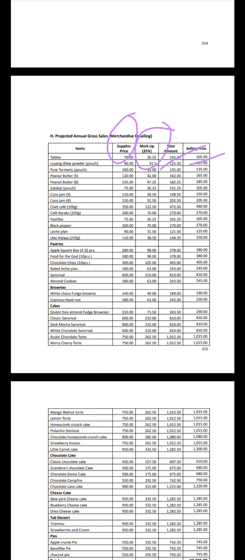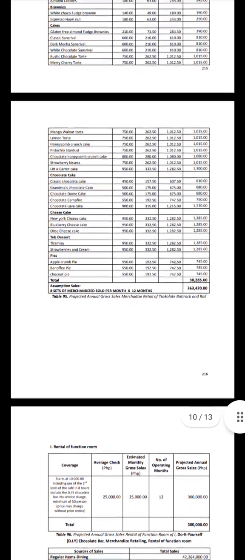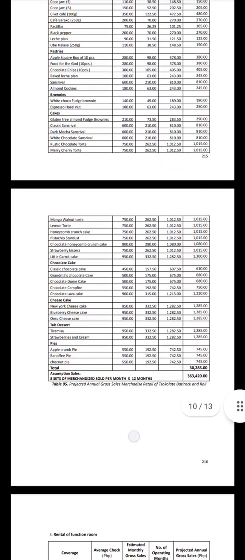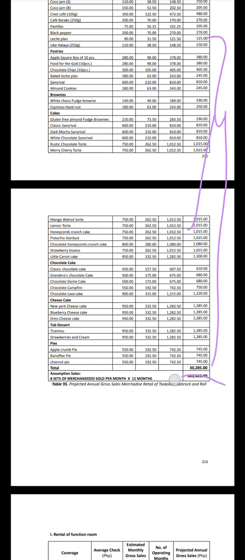You know how to get the selling price since you know how to do your menu costing. For this one, you also just need to total all of the merchandise, and then you will get this. This is multiplied by 12 months because again the projection is 1 year.